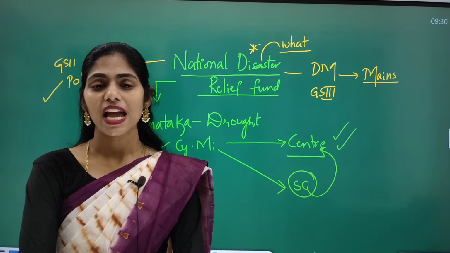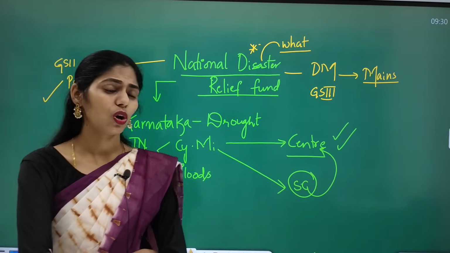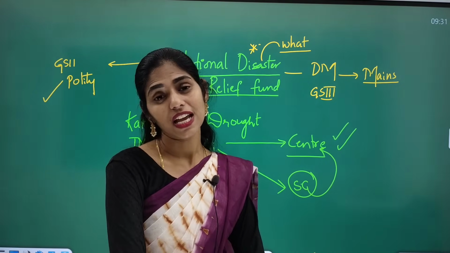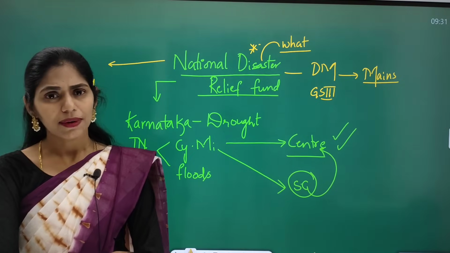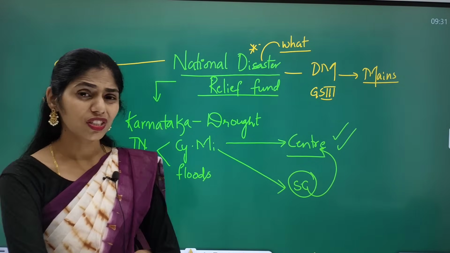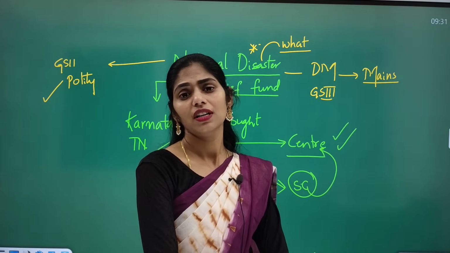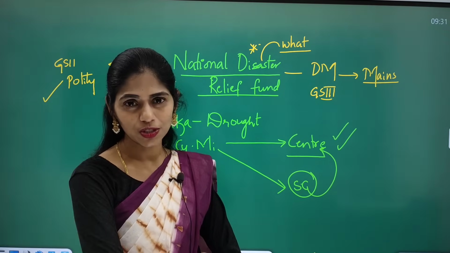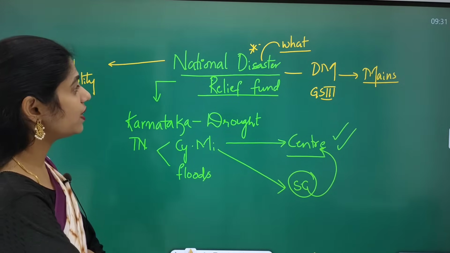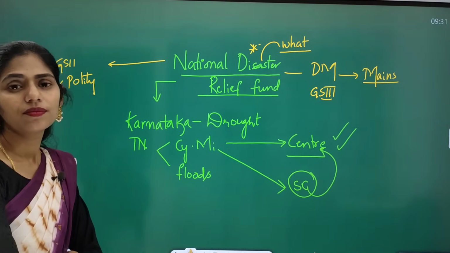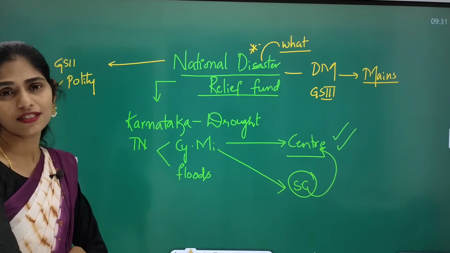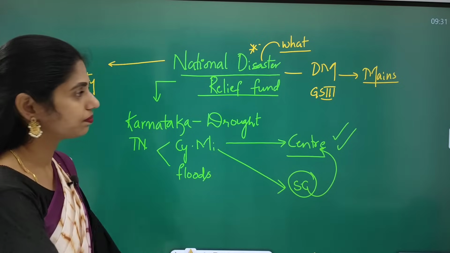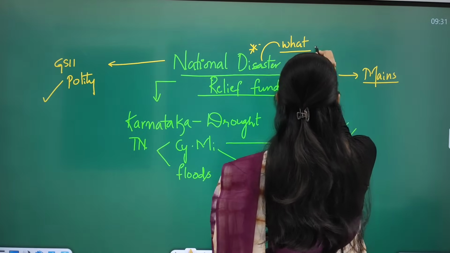So whenever an earthquake happens in uninhabited areas, it is not called a disaster. But if the same earthquake happens in an inhabited area where it is causing loss to property, life, etc., then that is called a disaster. Okay, I hope you understood the meaning of disaster. So whenever it is causing harm to life or injuries or loss of property, everything comes under disaster. And here you have to see